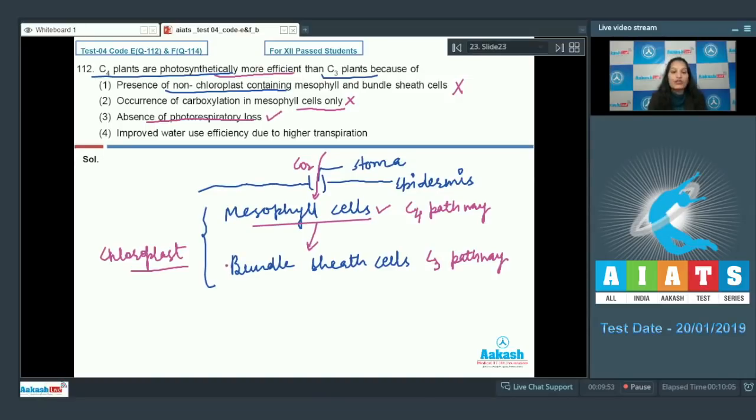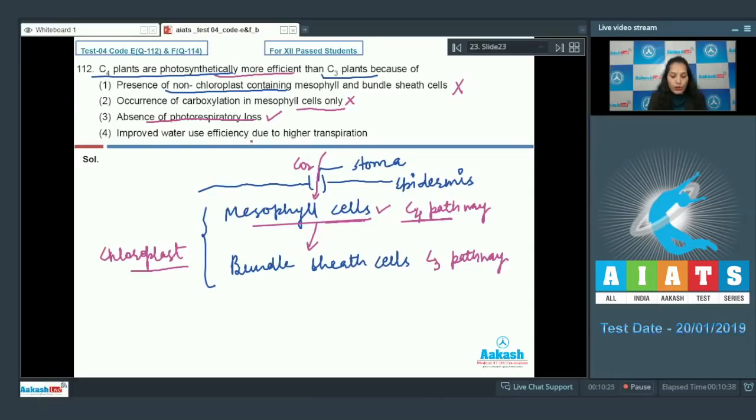But in case of C4 plants, there is no chance for oxygenase activity of rubisco because in mesophyll cells, the primary fixation takes place where PEPcase is present, not the rubisco. Rubisco is present in the bundle sheath cells where the concentration of CO2 is high. So there is no photorespiration in the C4 plants. So this is correct.